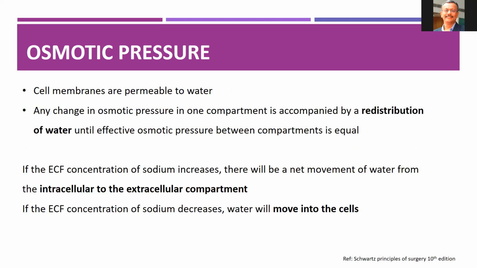The cell membranes are permeable to water. So any change in the osmotic pressure in the fluid compartments is accompanied by distribution of water until the osmotic pressure between both compartments is equal. Like if ECF concentration of sodium increases, there will be a net movement of water from the intracellular fluid to the extracellular compartment. Similarly, if ECF concentration of sodium is decreasing, there will be movement of water into the cells.